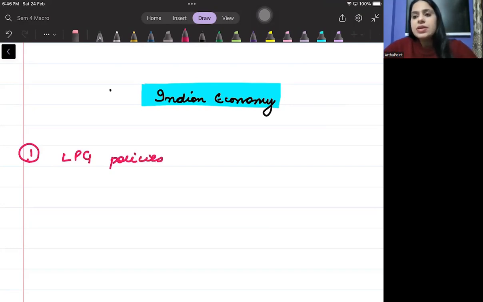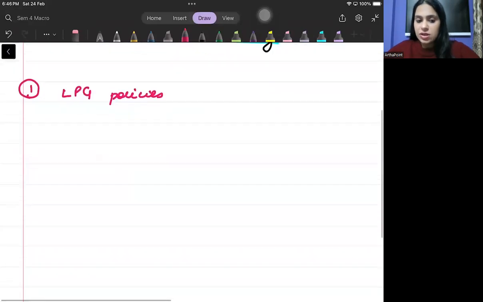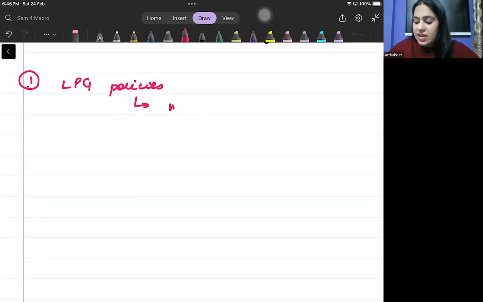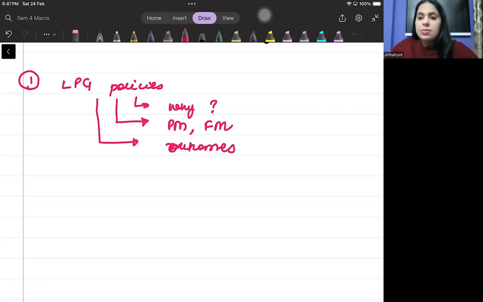Beta, LPG से related, you should be aware about everything. Everything माने you should know why LPG came, क्यों LPG को इंट्रोड्यूस किया गया. You should be aware about who was the prime minister, who was the finance minister during that period. You should be aware about all the outcomes after LPG. मतलब कितने से फॉरेन डायरेक्ट इन्वेस्टमेंट बढ़ी, कितना प्राइवेटाइज सेक्टर, कितने पब्लिक सेक्टर प्राइवेटाइज हो गए, what happened to license Raj. So you must be aware about the outcomes of the LPG policy also.